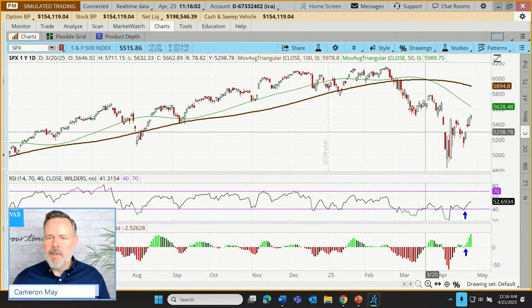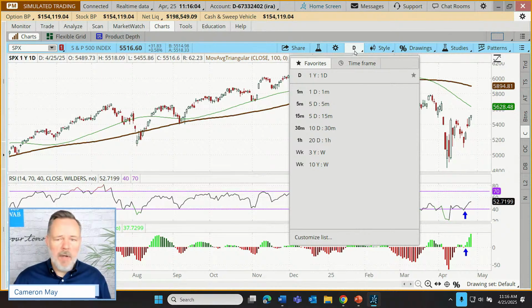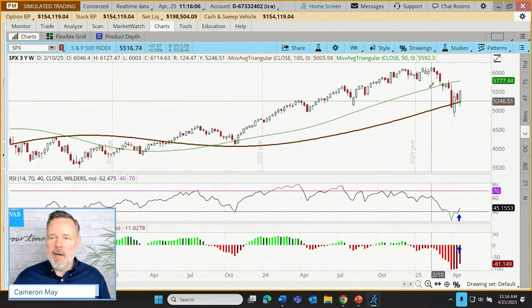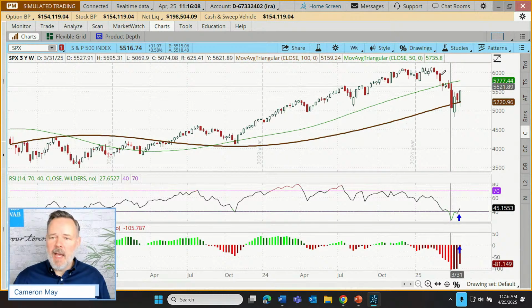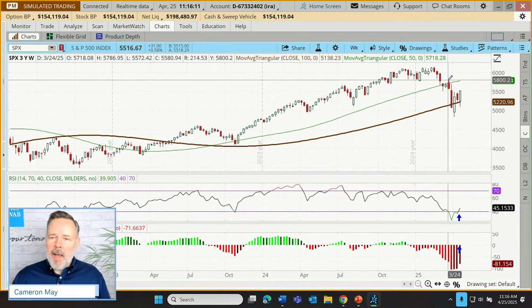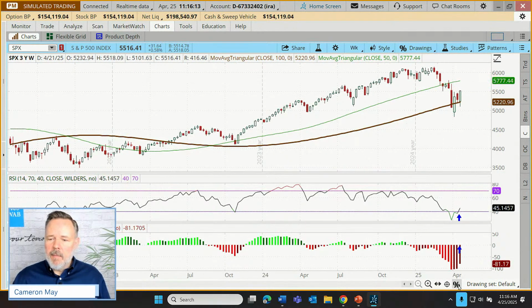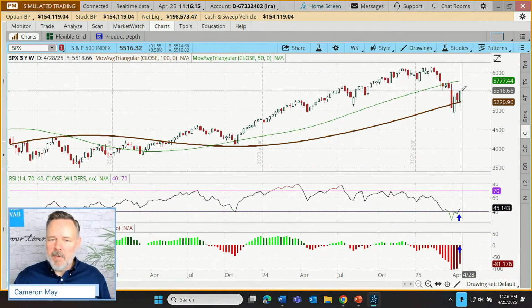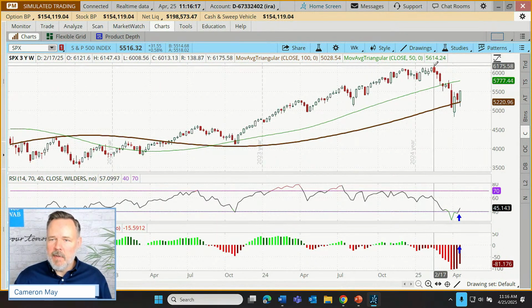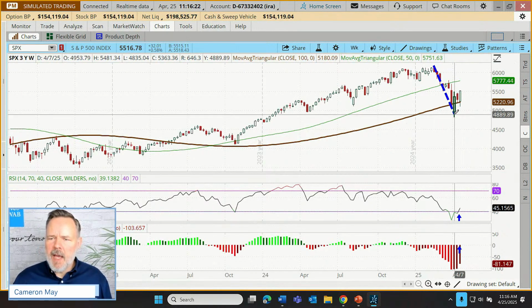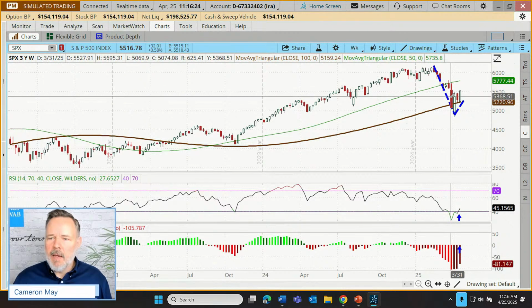Anyway, let me just remove this drawing. Chris, I'm going to take a quick look at what you're referring to on your weekly chart here. That's a possible bear flag. Is that what you're talking about? Let me just make a couple of observations regarding the potential for a bear flag. What do we think? Is this a flagpole right here? And this the flag?